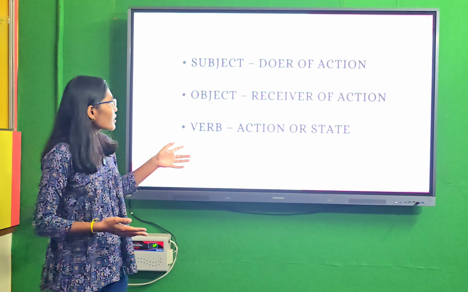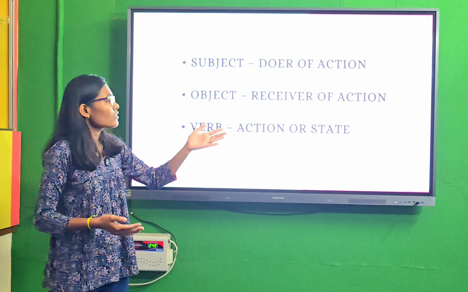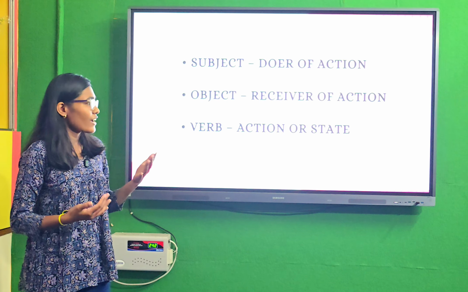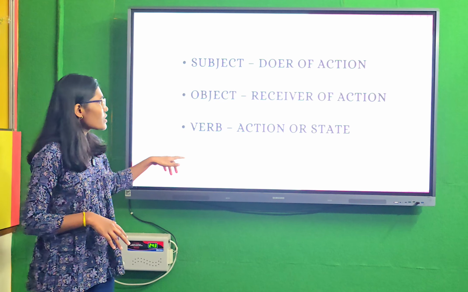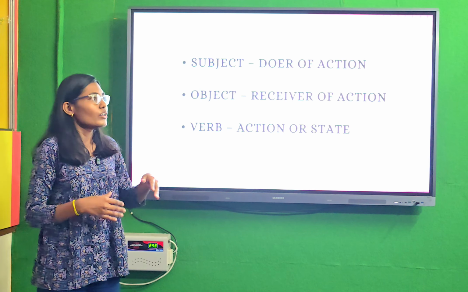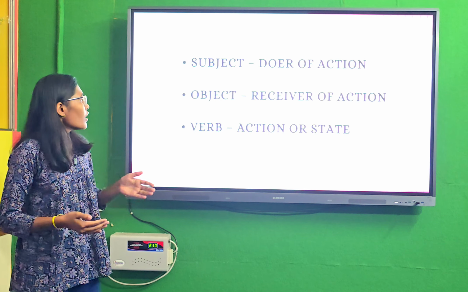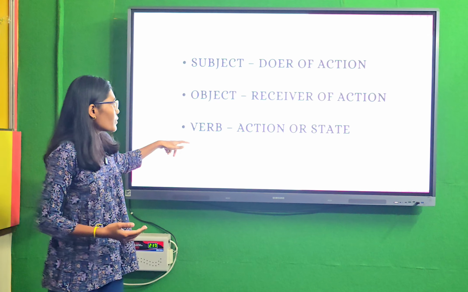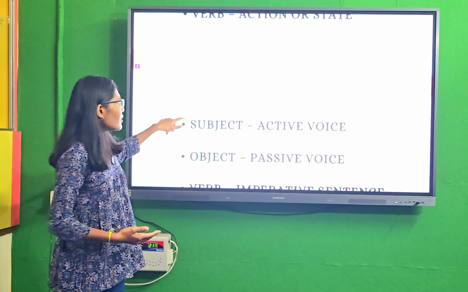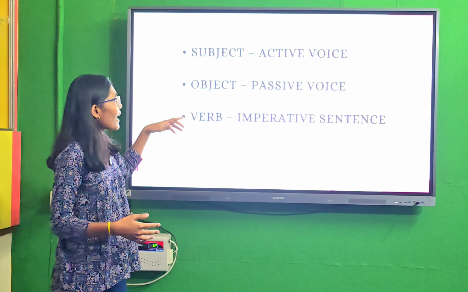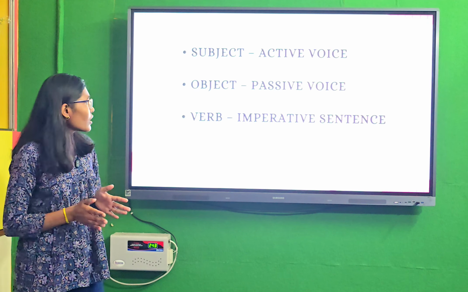The object is what action we are receiving, and the verb is an action or state, like kriya in Marathi. In active voice, the subject is important.